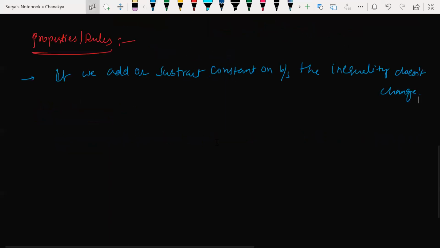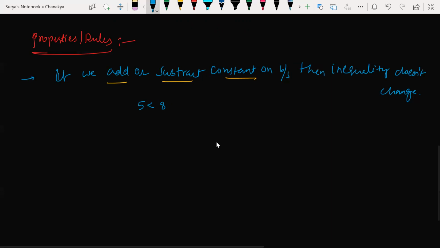What I'm trying to say is, suppose you have an example, let's say 5 is less than 8. What I told here is, if I add or subtract a constant on both sides, then the inequality doesn't change.